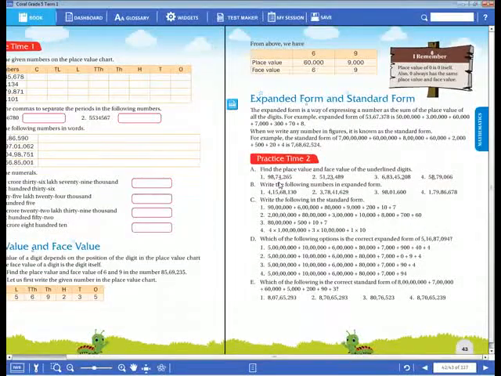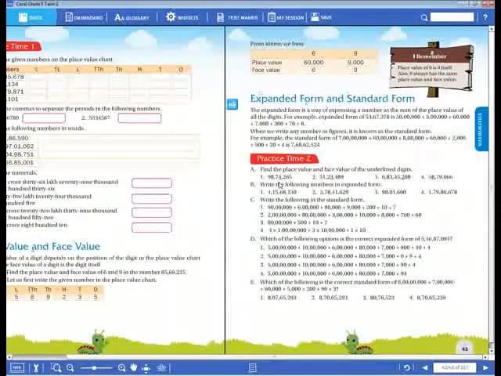So 4 crores plus 10 lakhs plus 5 lakhs plus 60,000 plus 8,000 plus 100 plus 30 plus, then here 0 has been given, now we should keep here 0. 0 into 1 is 0 only, no? So when we multiply any number by 0, we get 0 only. Like this, you have to write the expanded form of these given numbers. 2, 3, 4, you have to complete it, dear children. This is the homework for you. Okay?